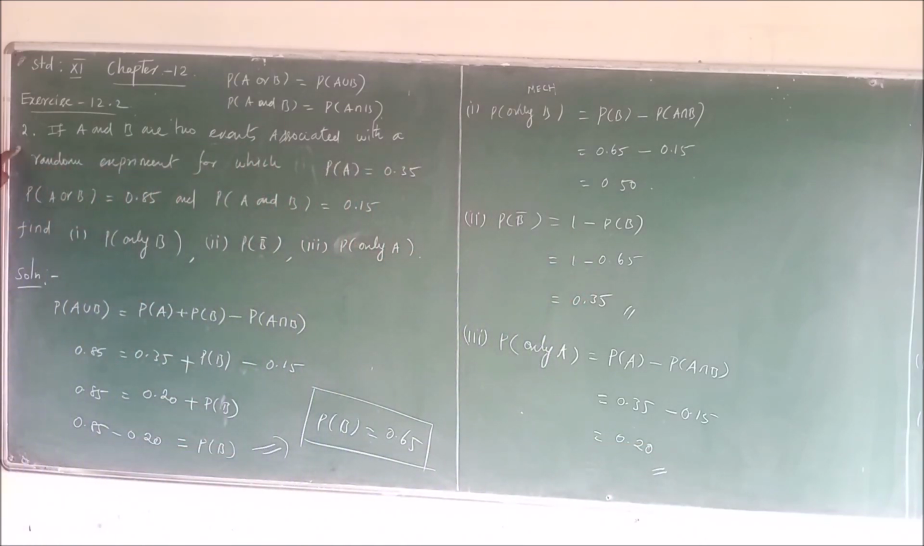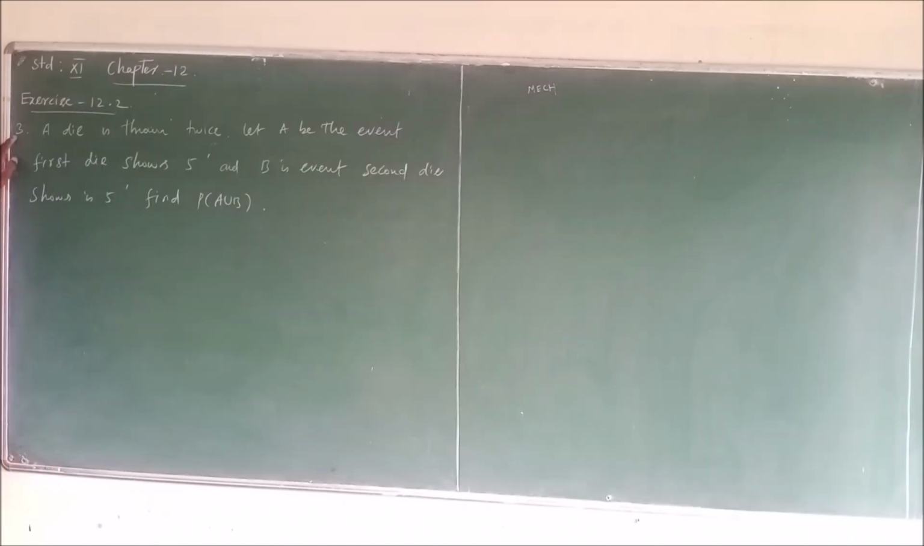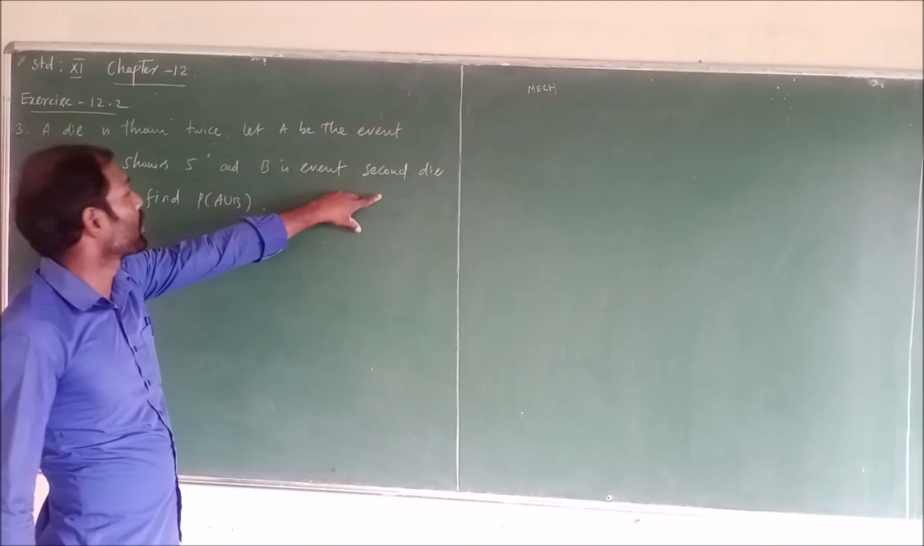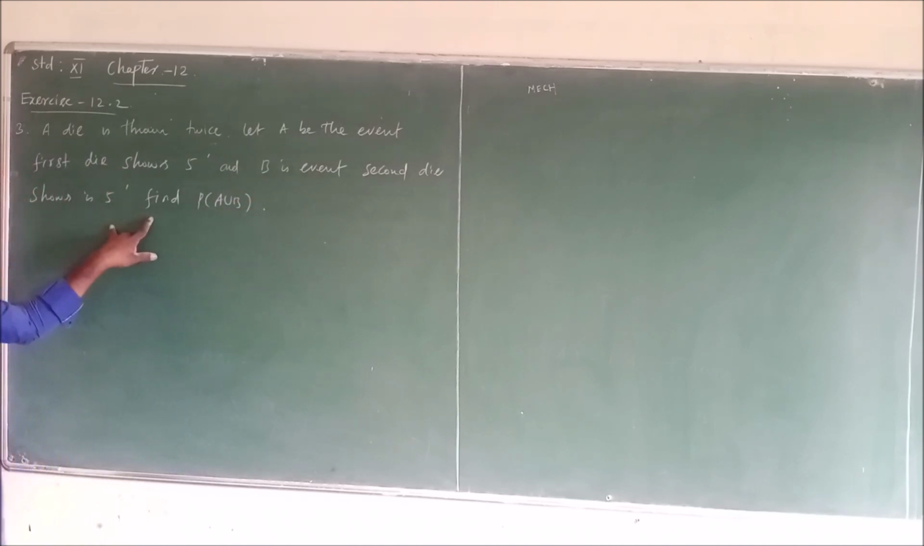The second problem. A die is thrown twice. Let A be the event of the first die showing 5 and B the event of the second die showing 5. Find the probability of A union B. So we see the solution.